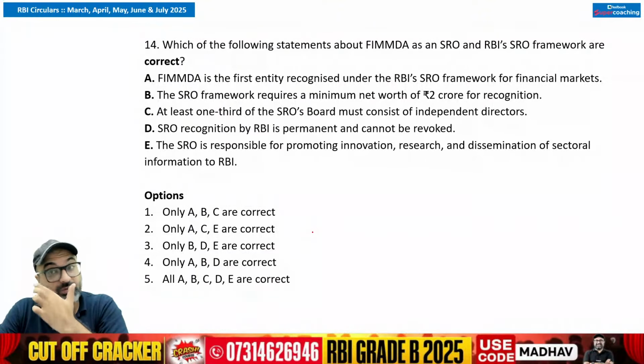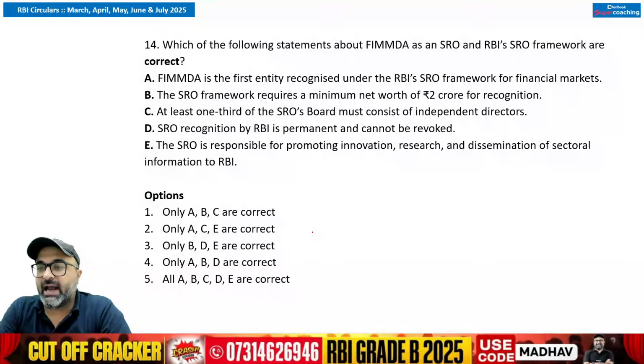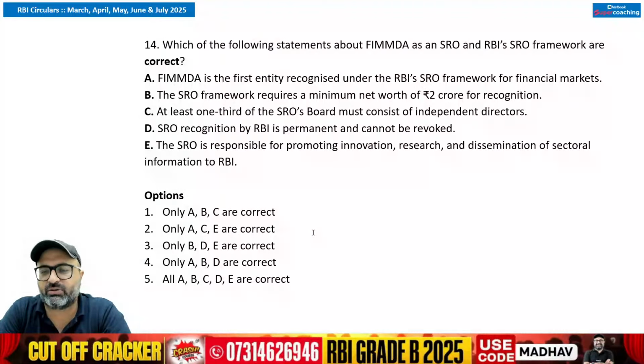Moving on to the next, which of the following statements about FIMMDA as an SRO and RBI as SRO framework are correct. So we have two questions. First is related to FIMMDA and the other question is related to the general provisions or the general framework of RBI given for self-regulatory organization. So RBI has recognized Fixed Income, Money Market and Derivative Association of India as the self-regulatory organization for financial market.